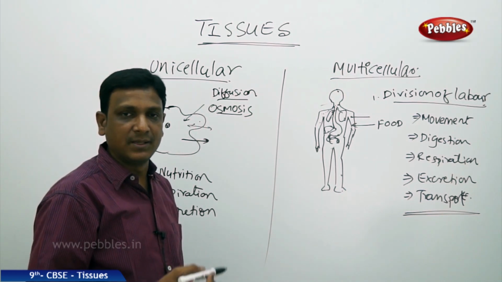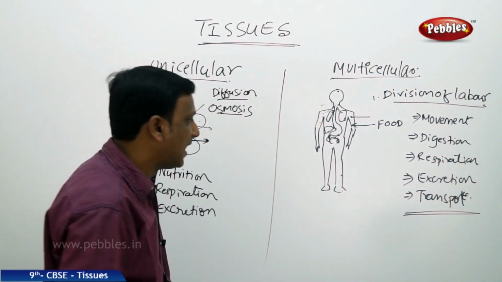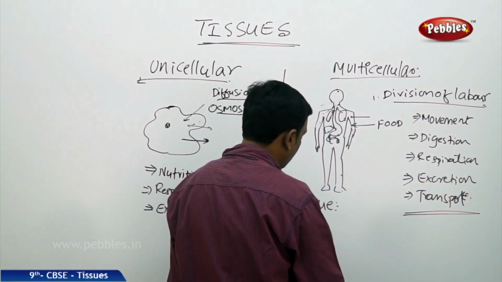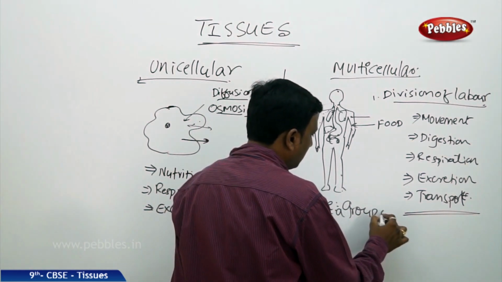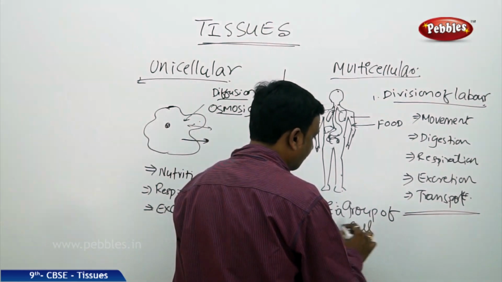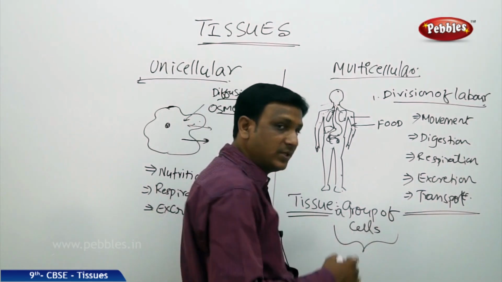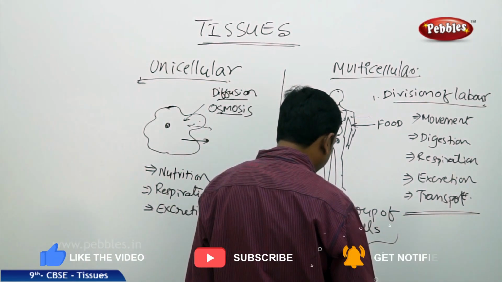So the cells that perform a specific function are grouped together, clustered, and it is called a tissue. A tissue is a group of cells. How are these cells? They have a structural and functional similarity.